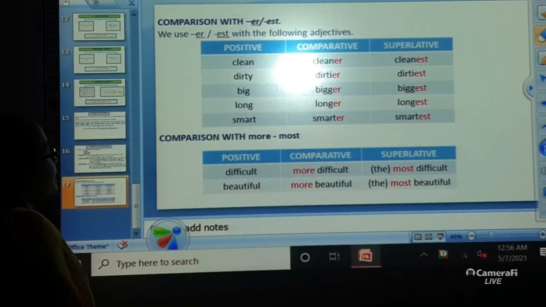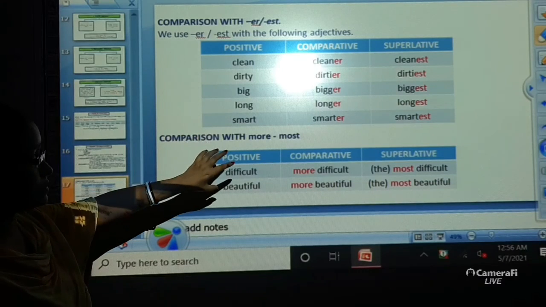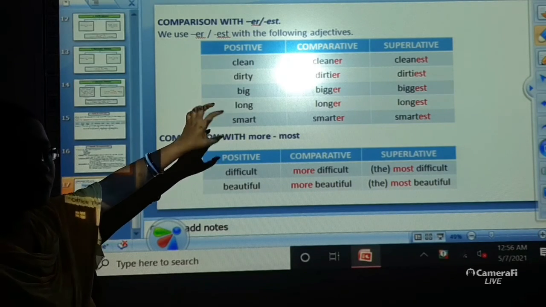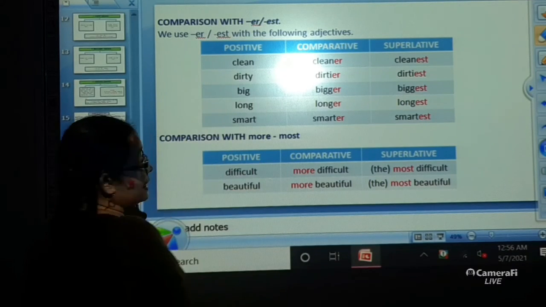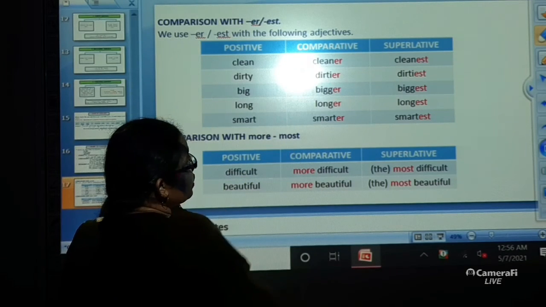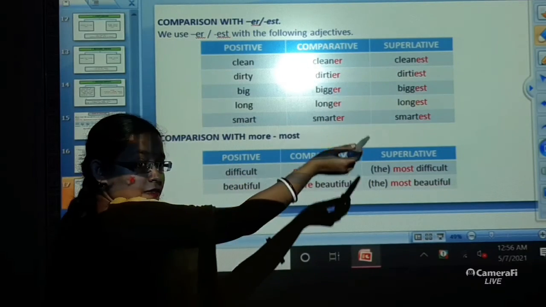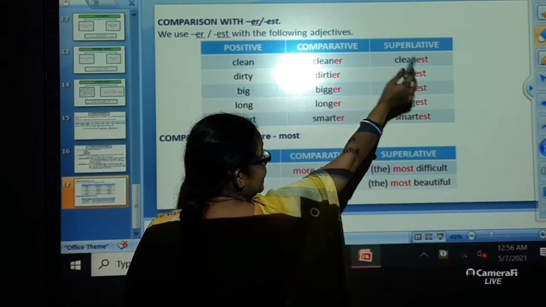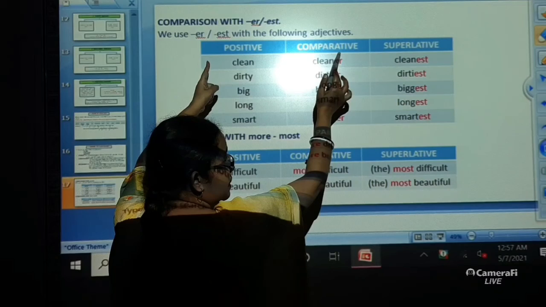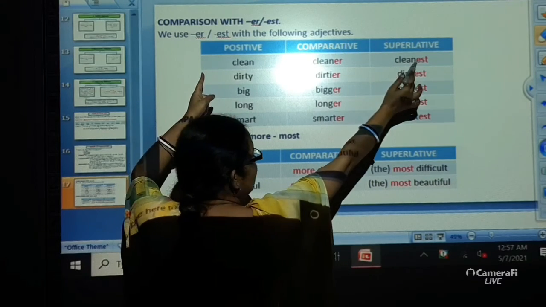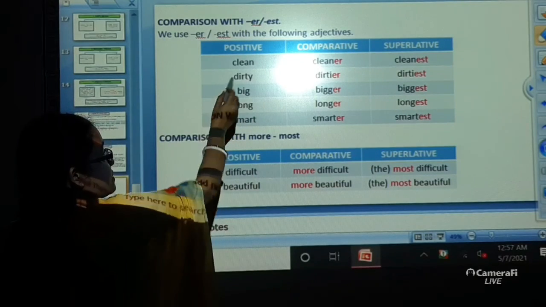Alright? Now, next, here are some examples with which you can understand where you are going to add ER or EST. Let me tell you. First, you have clean. Okay? When you are changing it into comparative degree, you are just adding ER, and in the superlative degree, you are adding EST. That means just with the basic adjective, you are adding ER in the comparative degree, that is cleaner. And over here EST, and it's being changed into cleanest. Okay. Now next is dirty.